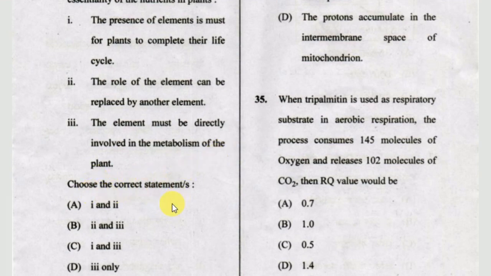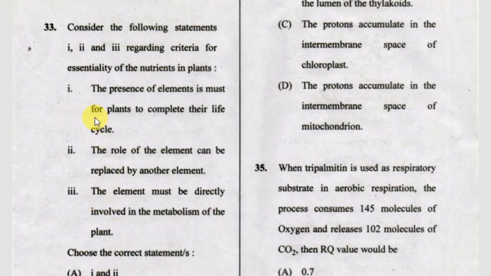The correct statement is option C, 1 and 3, okay. 1 and 3 is the correct statement regarding criteria for essentiality of nutrients in plants, okay.